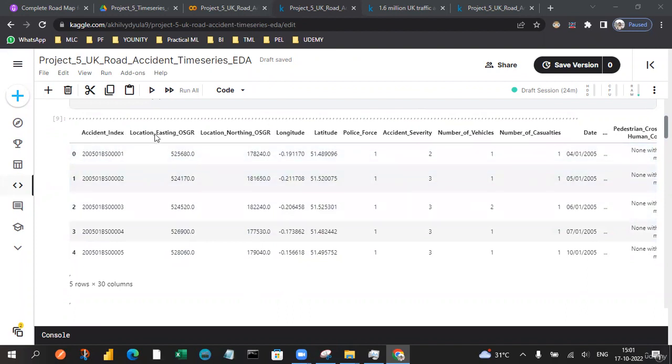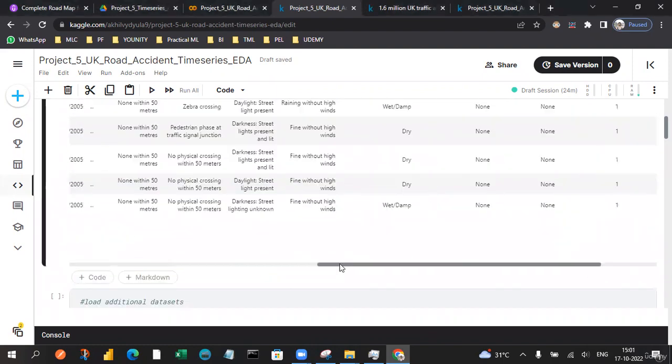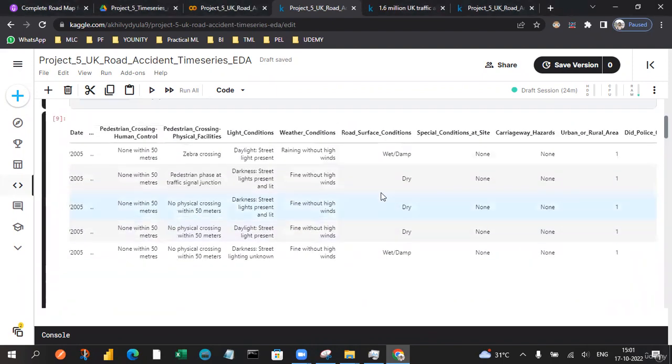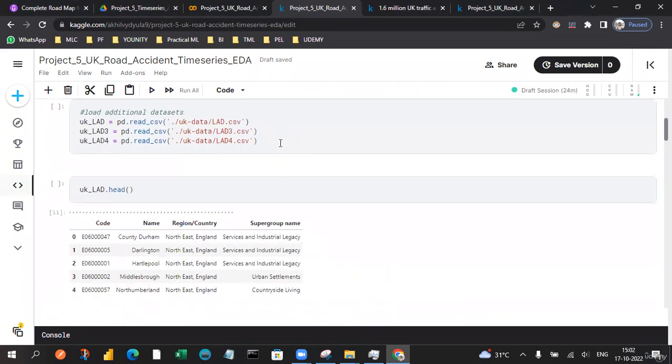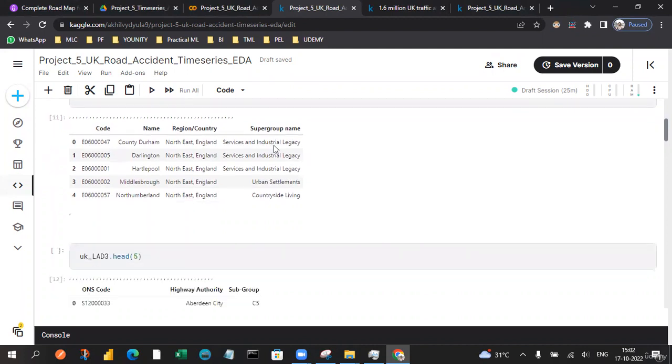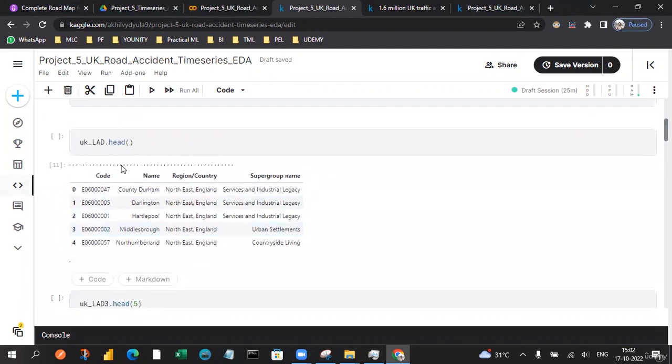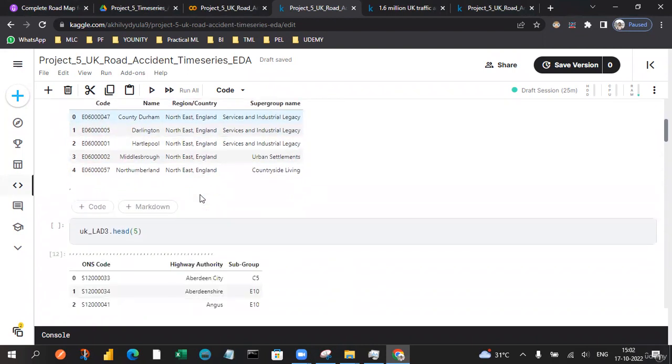The features are accident index, location, OSGR, location easting and northing, longitude, latitude, police force, accident severity, number of vehicles, number of casualties, and the date. These are different features we are going to play around with in the time series analysis. So let's go into the time series analysis and try importing some of the additional data sets we had, like lad.csv.